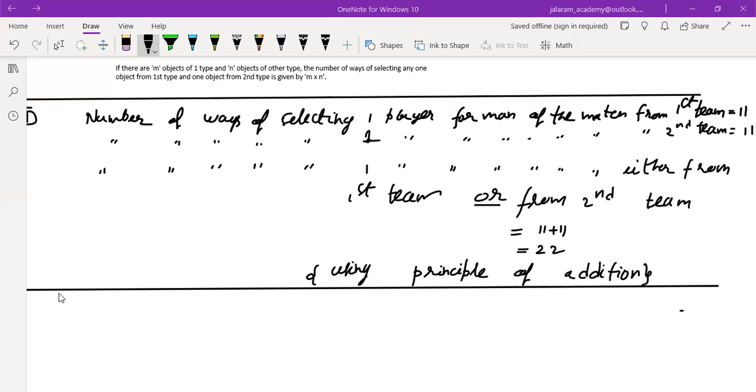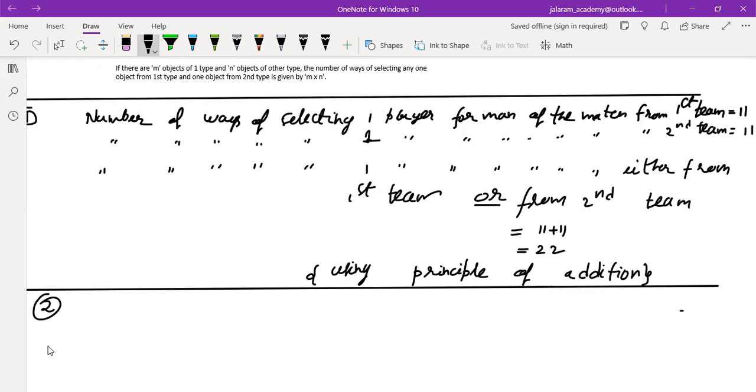Number 2. In a class, there are 22 girls and 17 boys. The teacher wants to select either a girl or a boy to represent the class in a function. In how many ways can the teacher make the selection? This type of question we have discussed in the example also, right? Yes, sir. A boy or a girl.